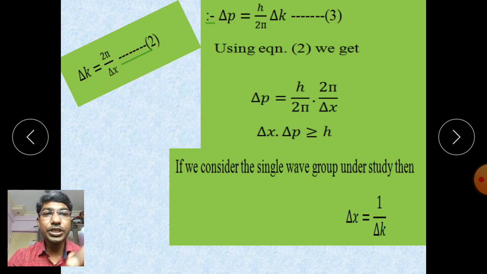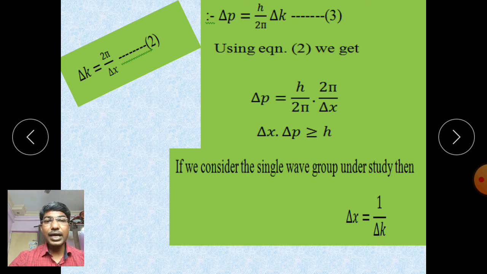Using this, we substitute the value of del k from equation 2 in equation 3. Therefore 2 pi gets cancelled, and del x comes to the left, that is del x into del p is greater than or equal to h, where h is the Planck constant.